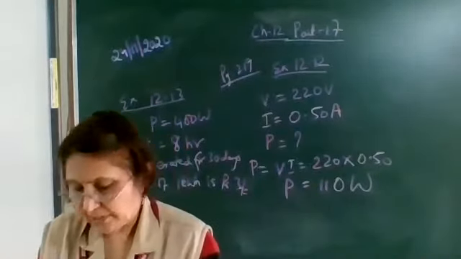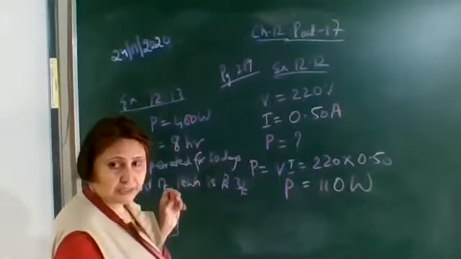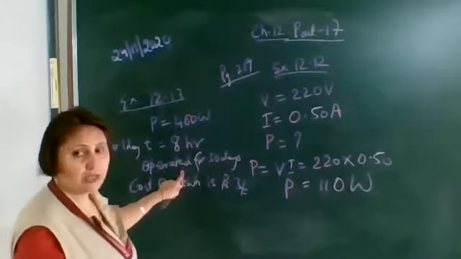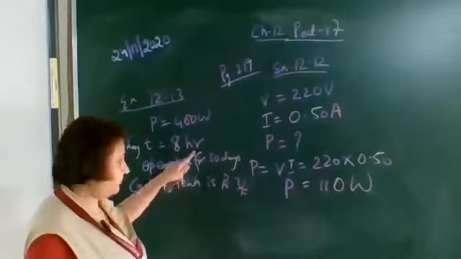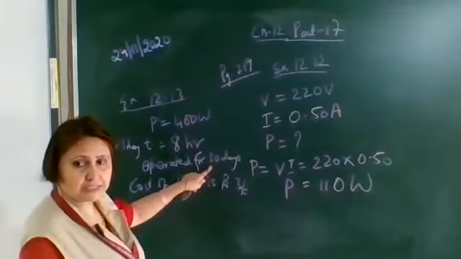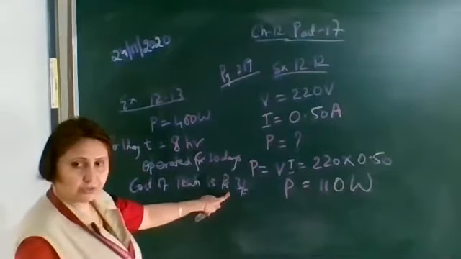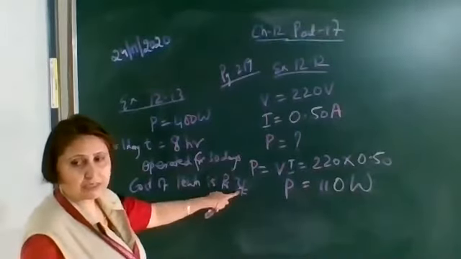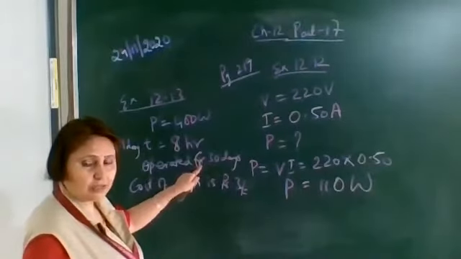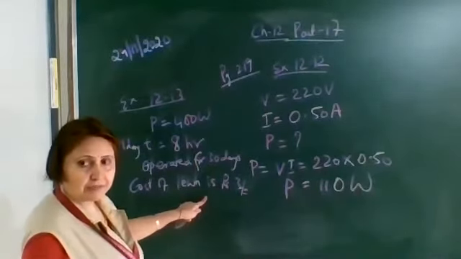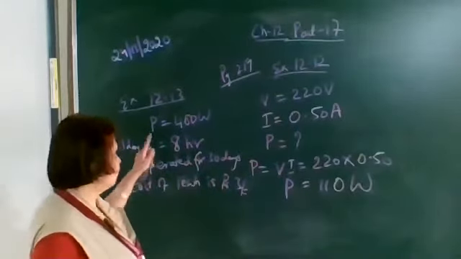Now here you have to find out the cost of energy when it is used for 30 days. So first we have to find how many units are consumed in 30 days. If we get the number of units for 30 days, we can find the cost, because 1 unit, 1 kilowatt hour, costs 3 rupees. Whatever kilowatt hours we get, we'll multiply by 3 to get the total amount for 1 month.